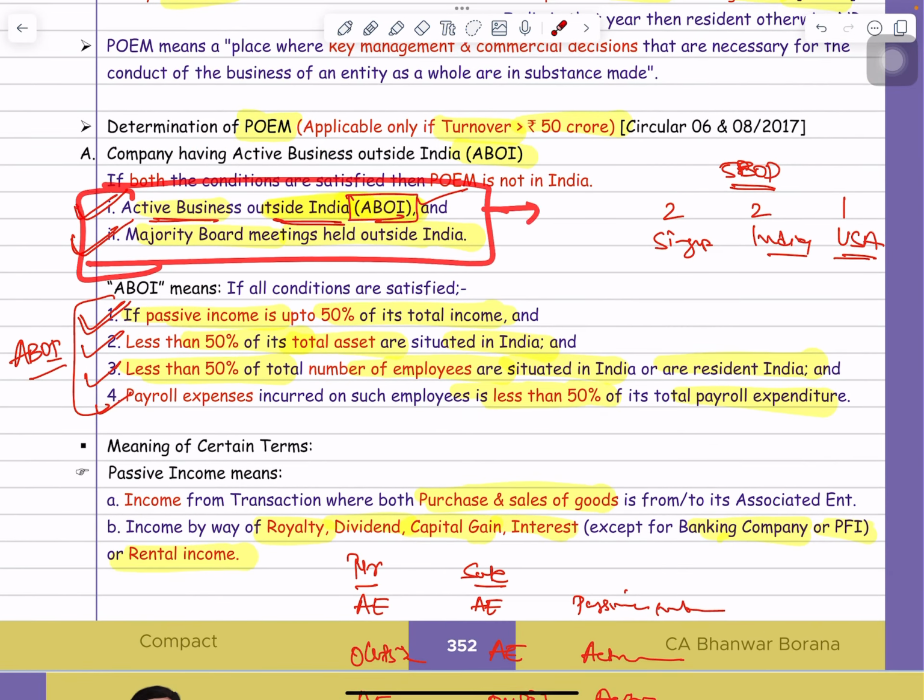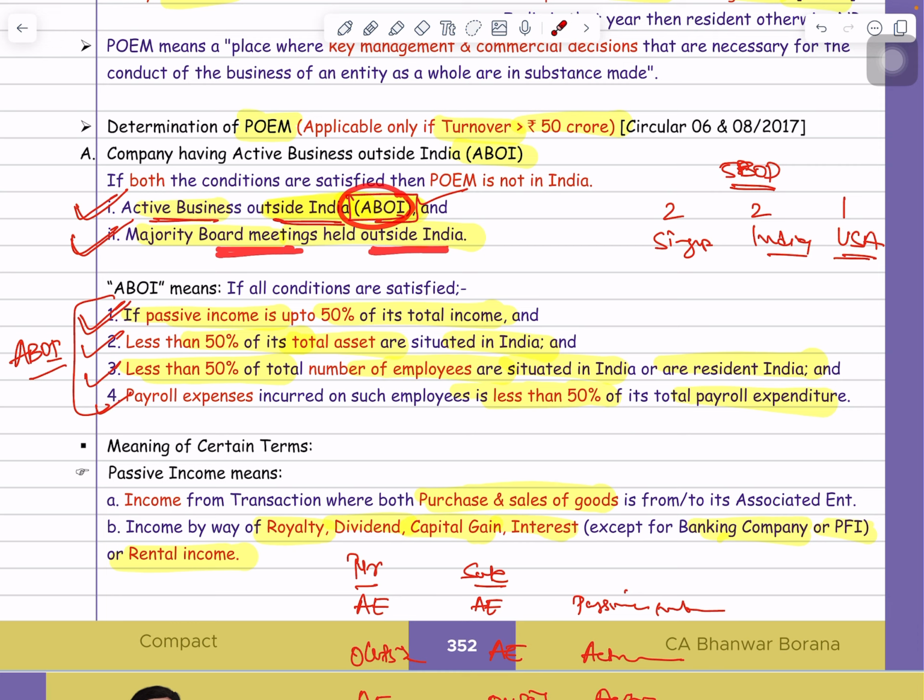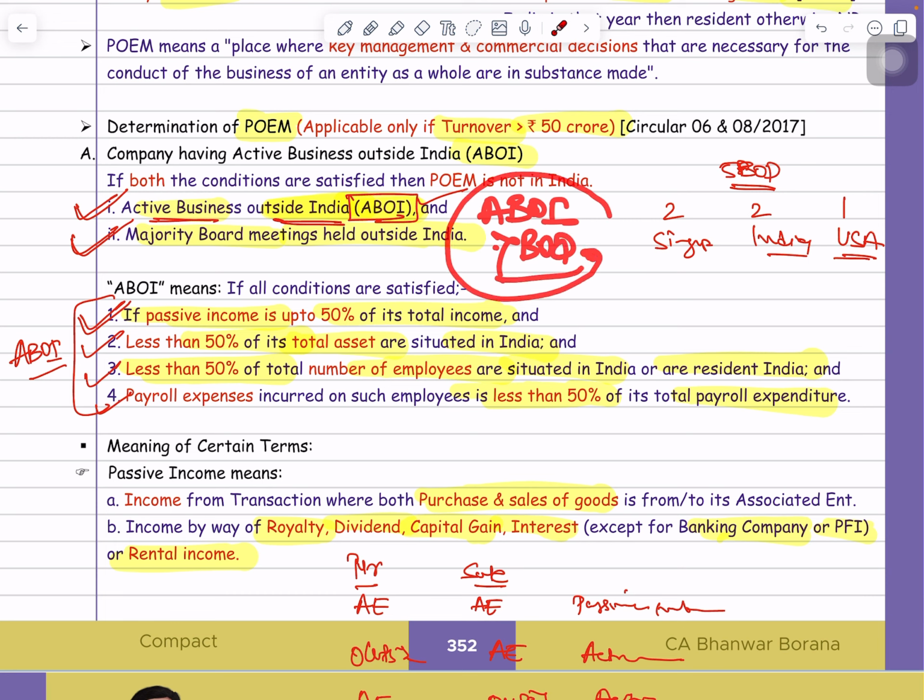Now which was the two conditions? One is that the ABOI test is fulfilled and the majority of board meetings are held outside India. But guys, there is one exception. Suppose a company's ABOI test is fulfilled and the majority of board of director meetings are also held outside India, but the board of directors don't have the power to conclude decisions, meaning the board is not having decision-making power, and that company's decisions are made by any person located in India or any holding company in India, then POEM will be located in India.